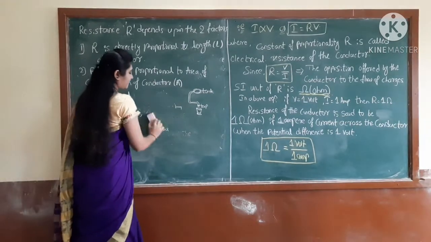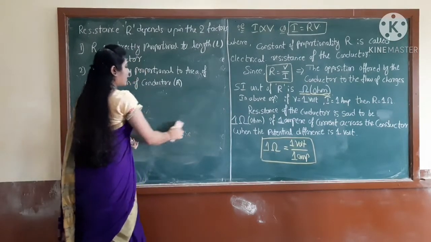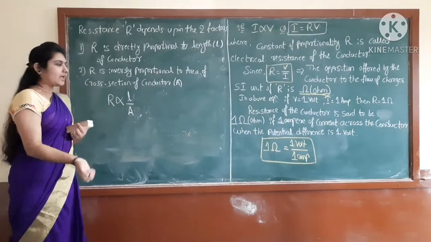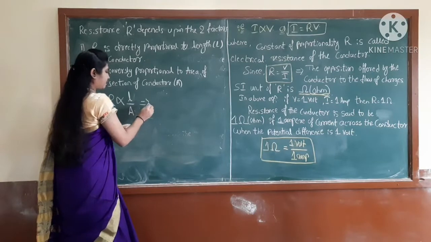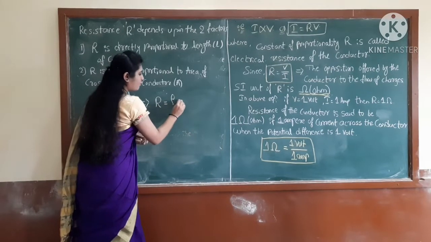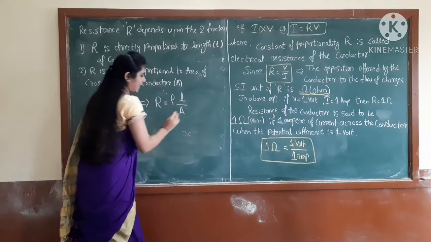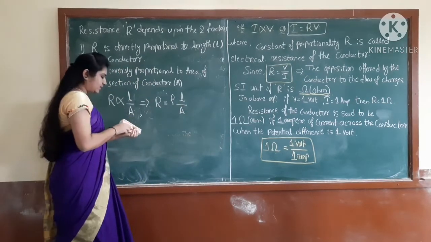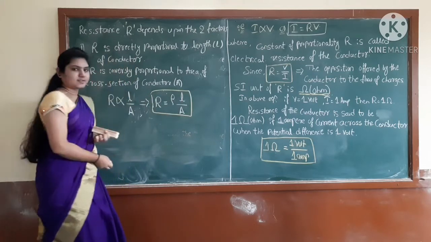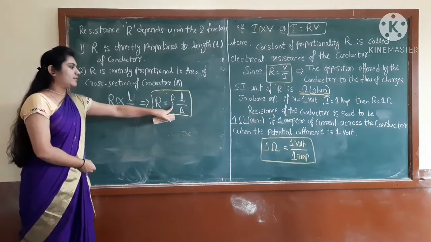So students, now in order to remove this proportionality, we can put a constant here: R is equal to rho into L by A. Right? This is one more definition of the resistance, one more term we define.